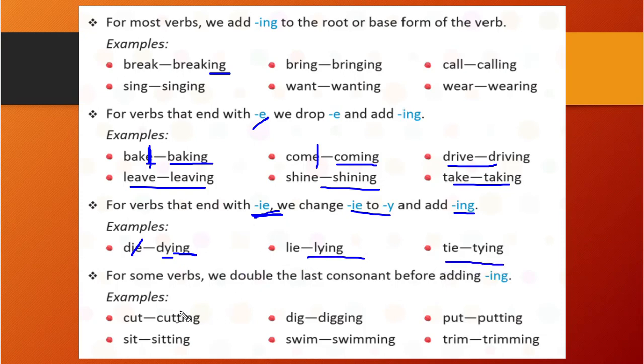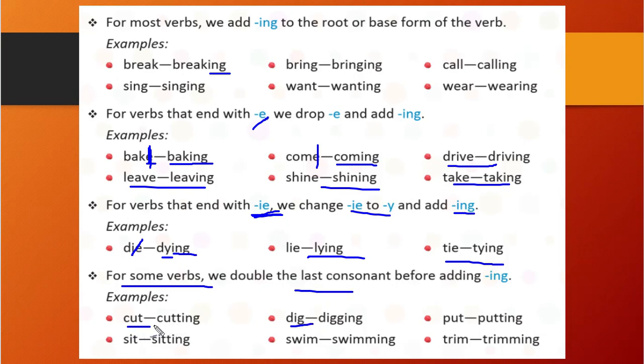Now for some verbs we double the last consonant before adding ing. There are some verbs which we need to remember. Those ending with a consonant, like dig, cut.